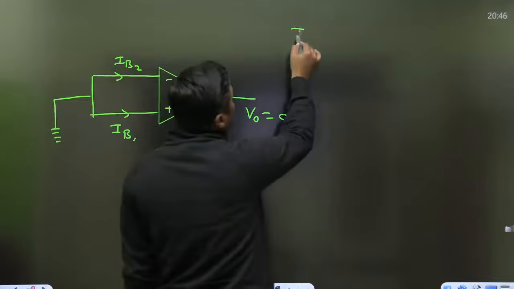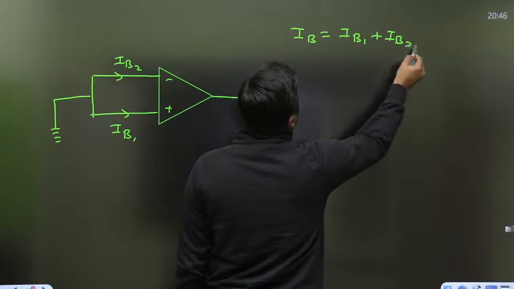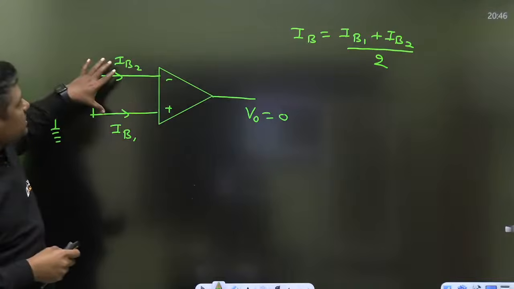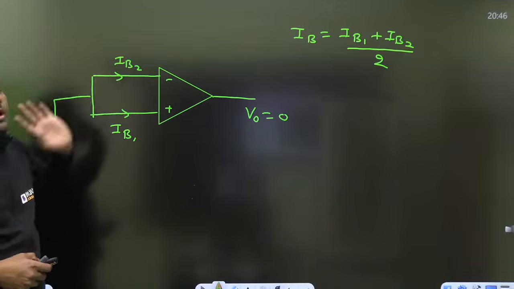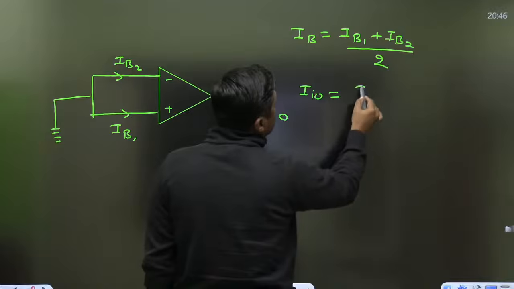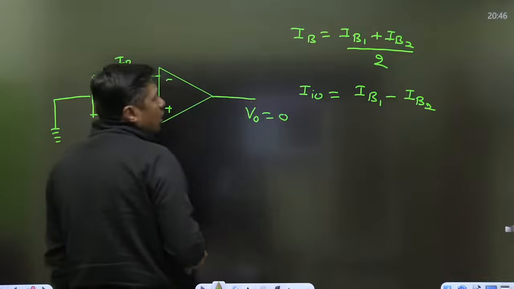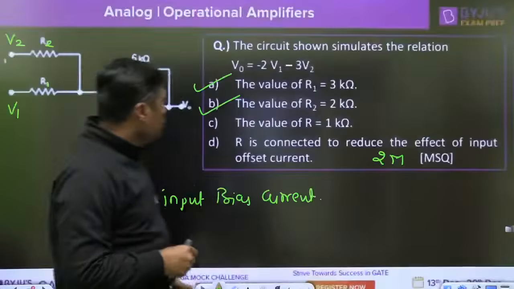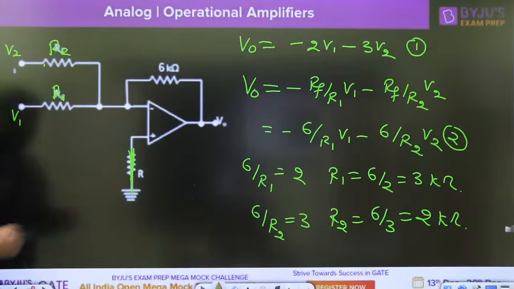Then the input bias current is called IB1 plus IB2 divided by 2. That is another question. What is the input bias current? The separate current entering into the operational amplifier to balance the op-amp, the average value of this current, is called input bias current. And what is the offset current? Offset current is the difference of these two currents. So this is the bias current, that is the offset current. So we are connecting R here, in this diagram.